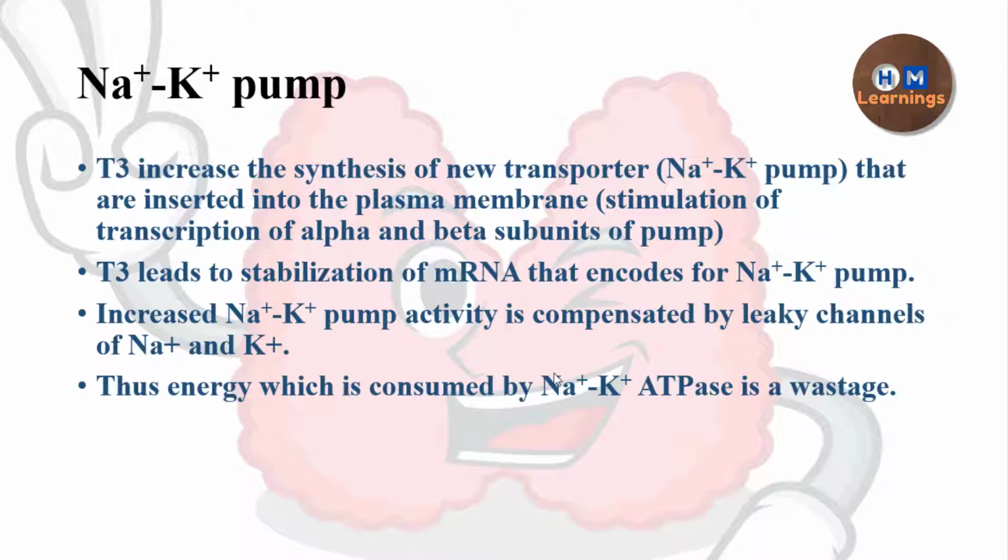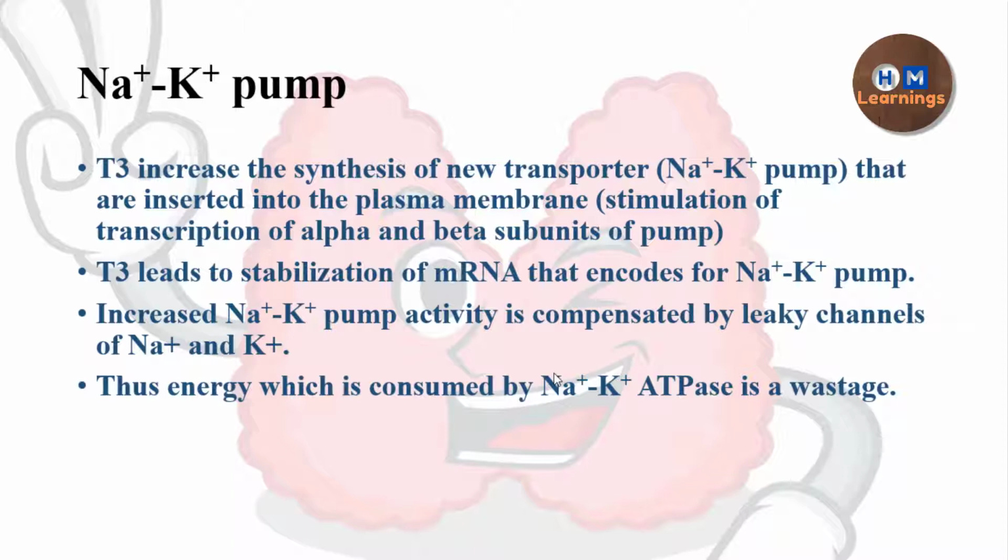The pump has alpha and beta subunits, so it increases the transcription of both the subunits, and as a result there will be an increase in the number of pumps present on the cell surface. Secondly, it also causes stabilization of the mRNA that encodes the sodium potassium pump. So ultimately there is an increase in the number of pumps available at the cell membrane, so there will be an increase in the activity of the sodium potassium pump.